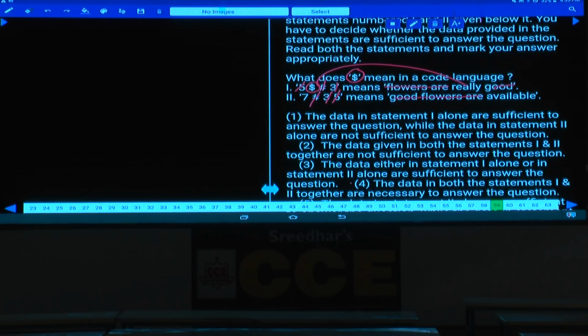Choice 1 and 2 are not choice 4. Choice 2 is what? Not sufficient. The data in both 1 and 2 are necessary. Then question number 60.